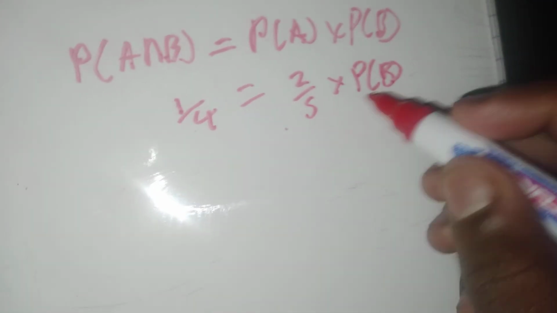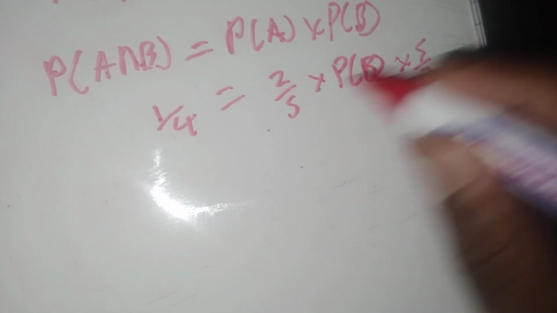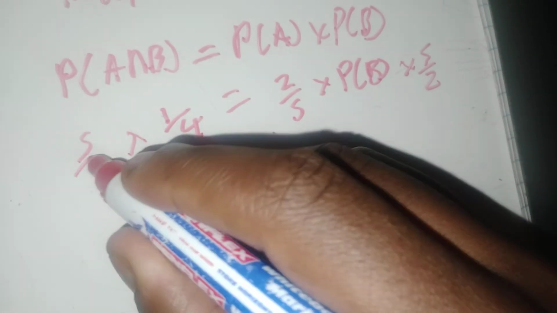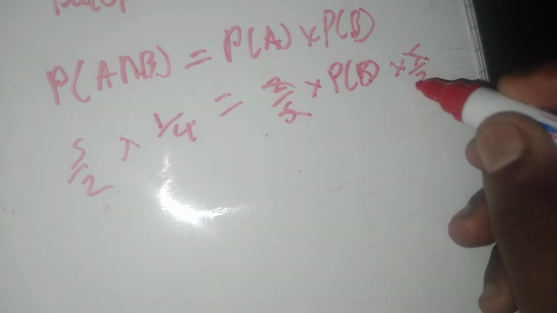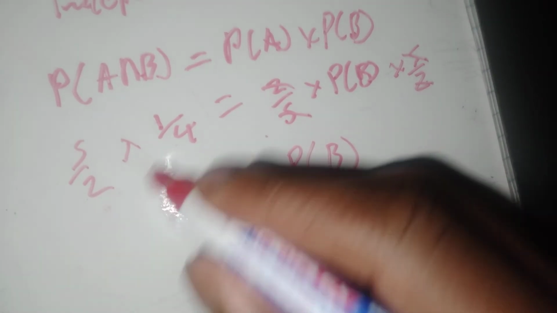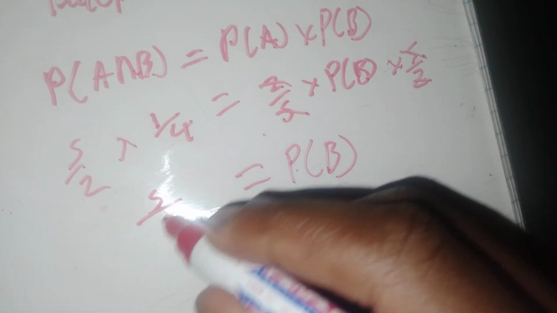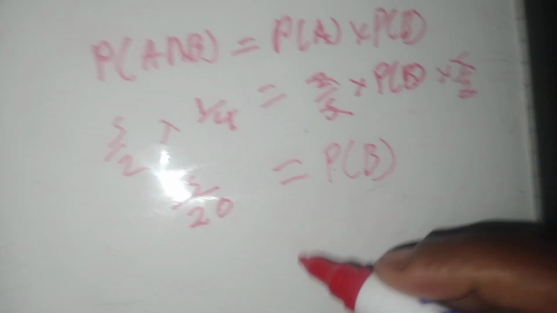So from there, you know what to do. I can just multiply here by 5 over 2 to get rid of this. So I'm just going to use this method. Then the 5 will cancel that 5, the 2 will cancel that 2. Then I'll be left with probability of B equals 5 over 20. Right? Many methods you could have used here.